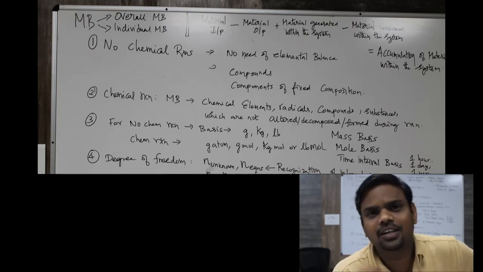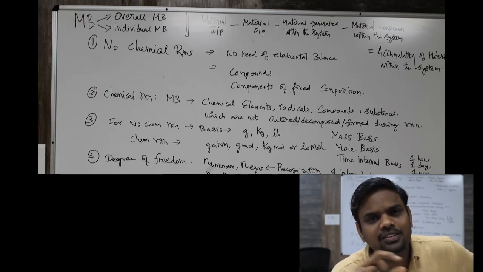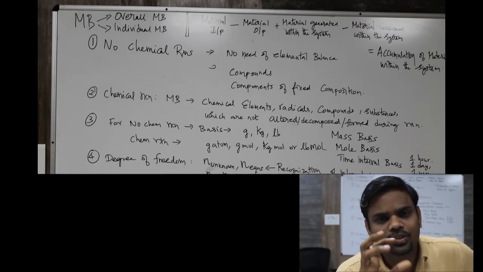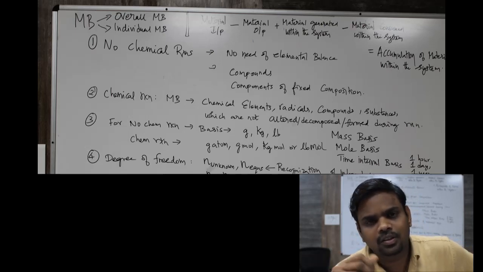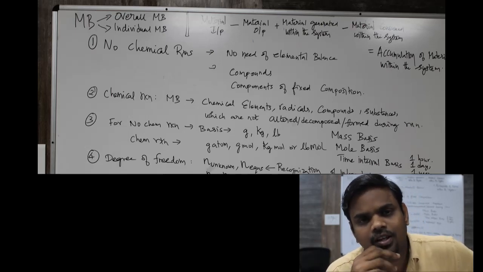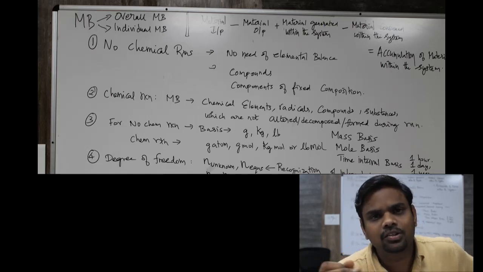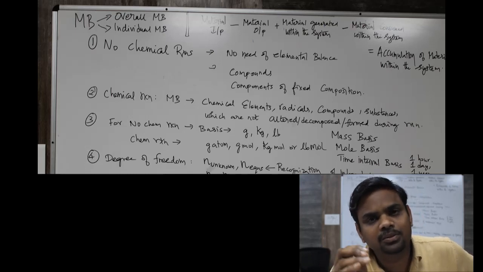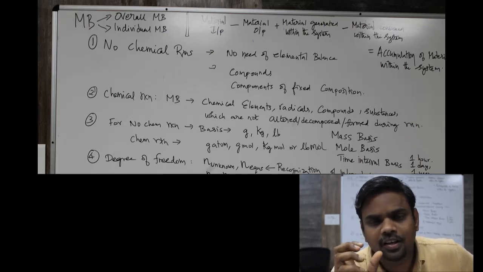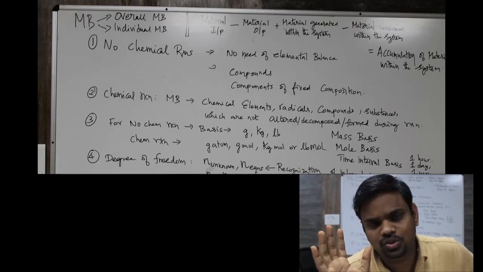When a chemical reaction is involved, we prefer mole basis, because we are going to make balances using the stoichiometric reactions. We know this many moles of A react with that many moles of B to form the desired products, right? So mole basis is preferred when a chemical reaction is involved. When there is no chemical reaction, mass basis is used. When I say mass basis, we can choose grams, kilograms, or pounds.